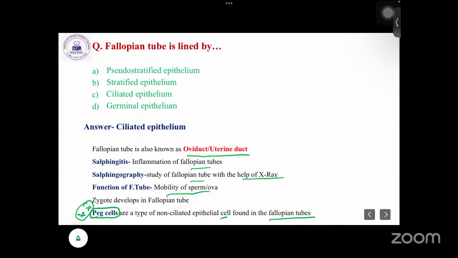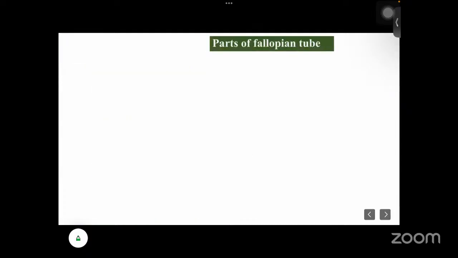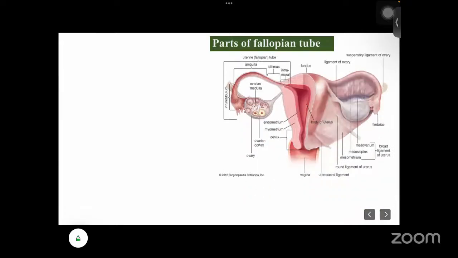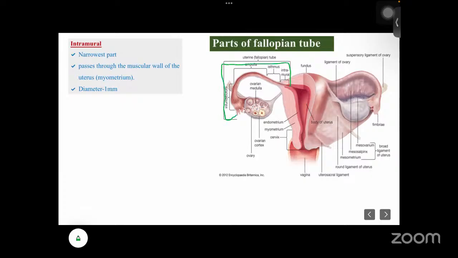Okay. So here, this is about the fallopian tube. Now let's see the parts of the fallopian tube. Here you can see first is intramural. It is the narrowest part. Here, this part is the fallopian tube. So it is divided. First is intramural. This is the narrowest part.